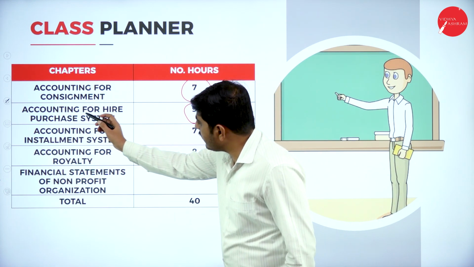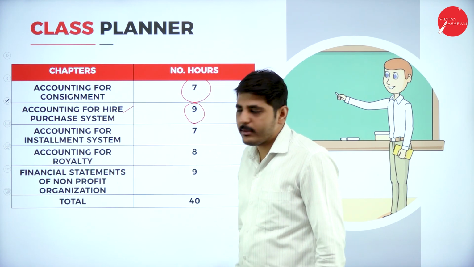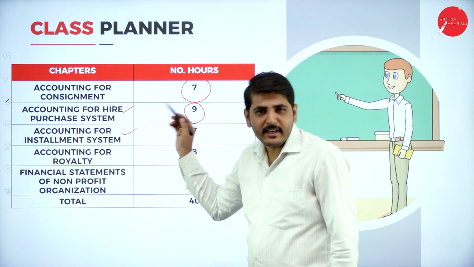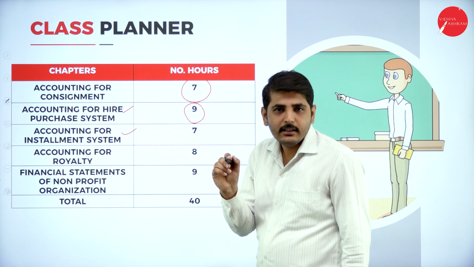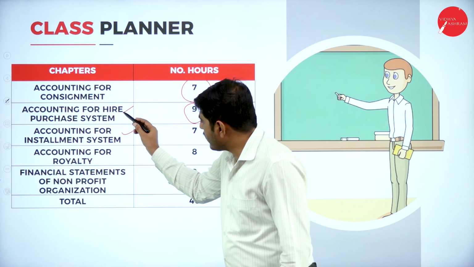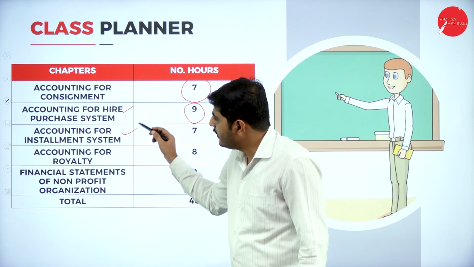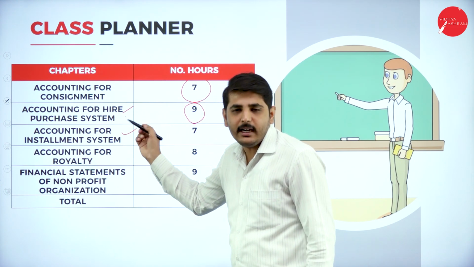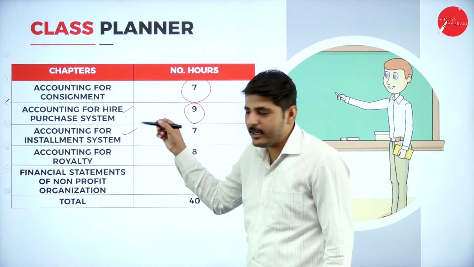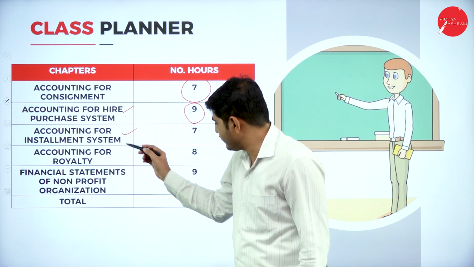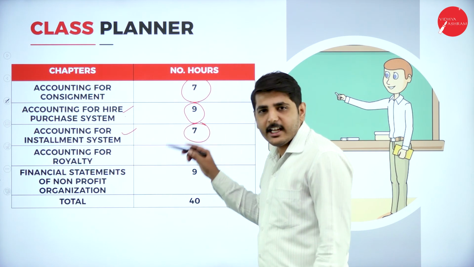If you understand hire purchase system, installment system is very, very easy. Are you understanding? Are you following? See, if you understand hire purchase system, installment system is very, very easy. Instead of writing hire purchaser, you can write hire seller, installment seller. Installment system is very, very easy. So 7 classes is enough for that.